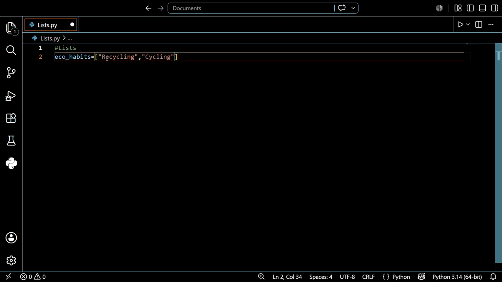So after that, open it, compositing, right. And the last one is using cloth bags, right. So I just created one list.